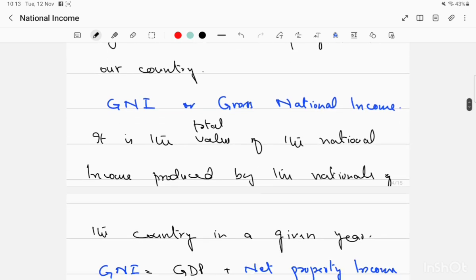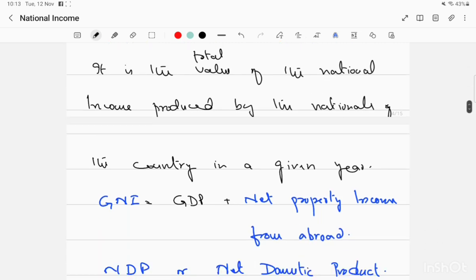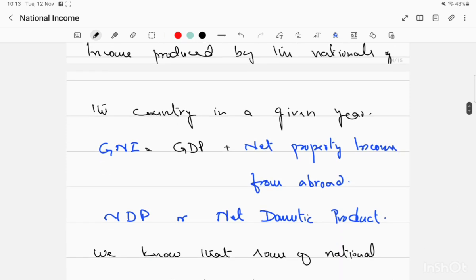Now we come to the GNI, or gross national income. It is the total value of the national income produced by the nationals of a country in a given year. GDP was including all the output, whether it was produced by the nationals or by the foreigners within our country. Now how do we reach the GNI? We will use net property income from abroad: GDP plus net property income from abroad.